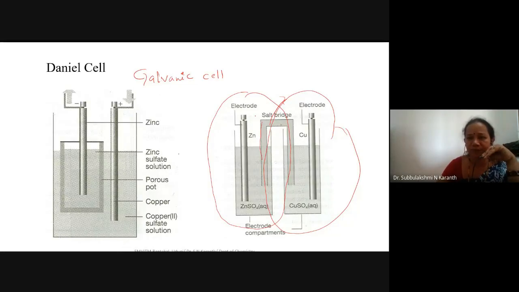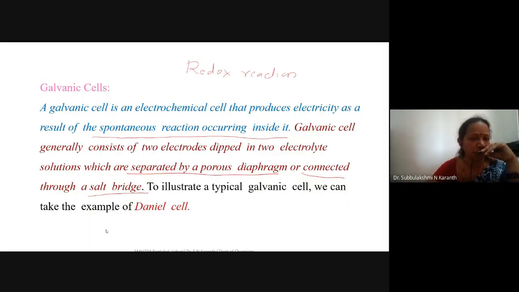Each metal is dipped in an electrolyte solution of its own ions. These two electrodes may be connected by a salt bridge or separated by a porous diaphragm, and that cell we call a galvanic cell.